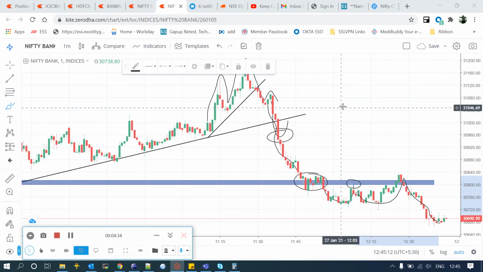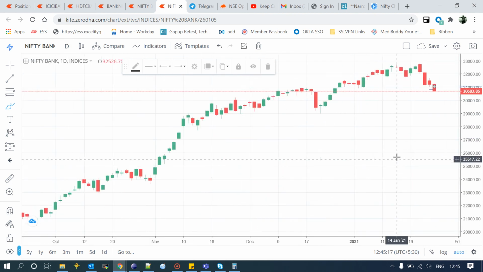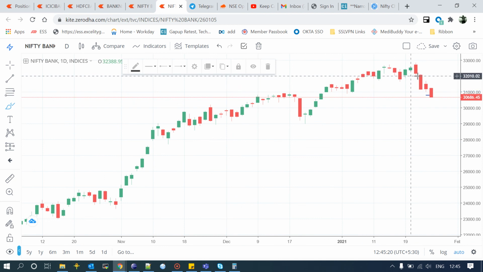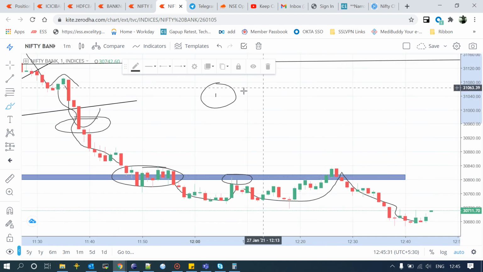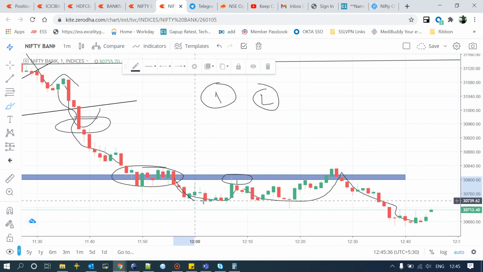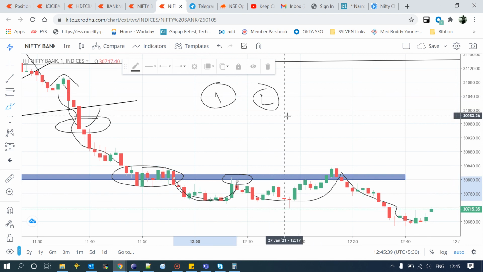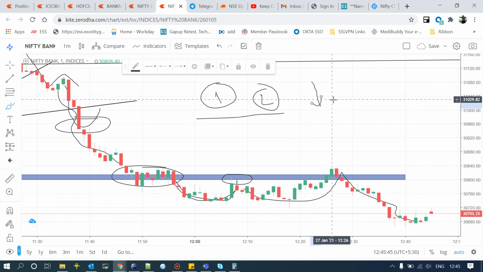Reason number one: Bank Nifty is in a continuous downtrend, so it is breaking its previous day low every day. This day and this day also, so that means Bank Nifty is making lower highs. That was reason number one. And reason number two is, after breaking the support, it came for the retest and I entered here. These are the main two reasons, and I was very confident since Bank Nifty is in a downtrend, so the chances of hitting the target on short selling become very high.